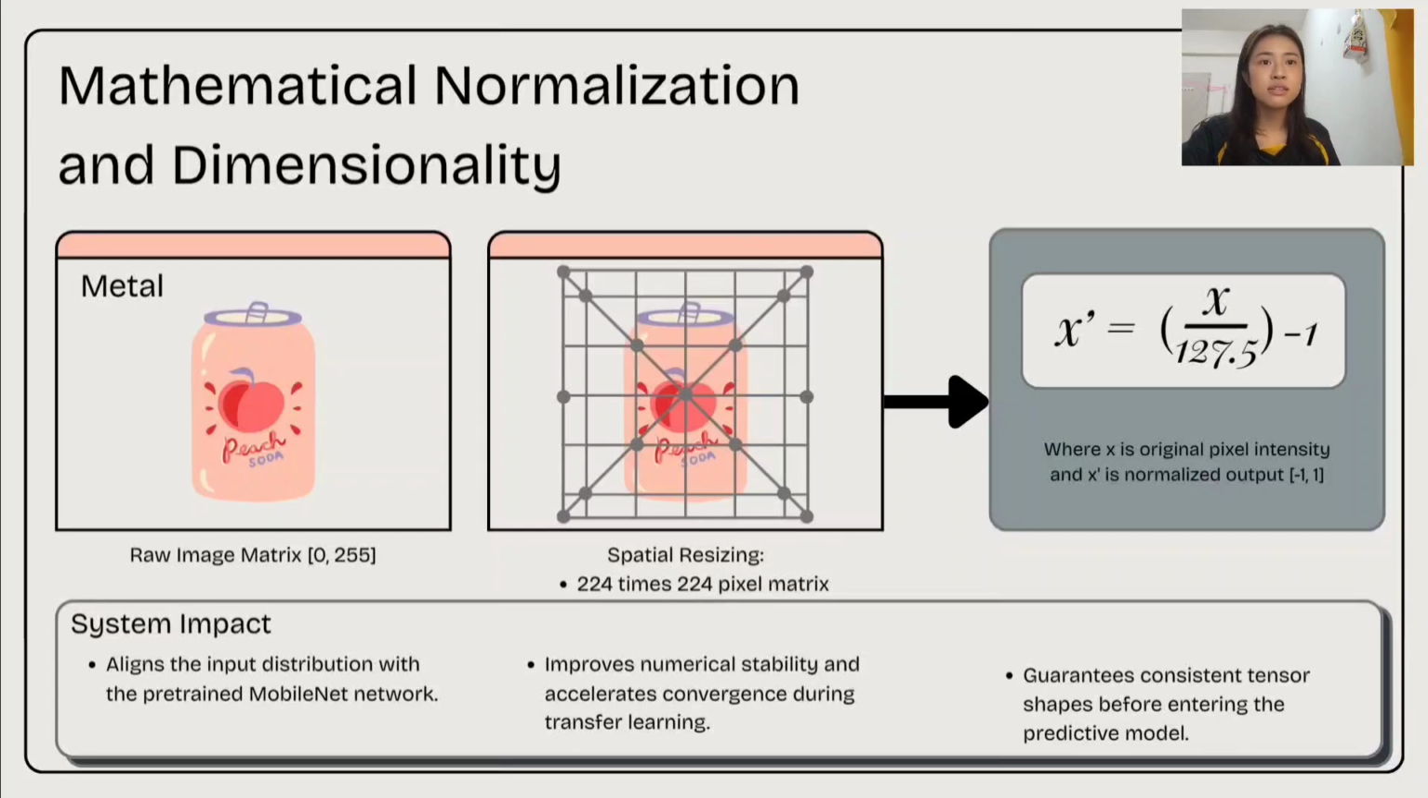The reason we do this is because MobileNet was originally trained using normalized input. Normalization improves numerical stability, makes the learning process more efficient, and ensures consistent input data for the model.